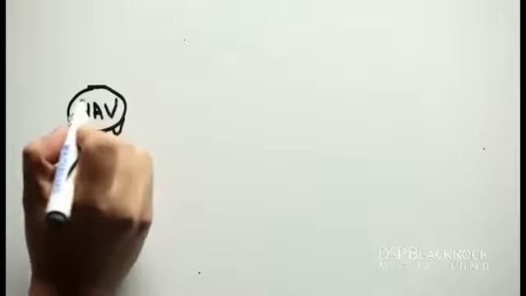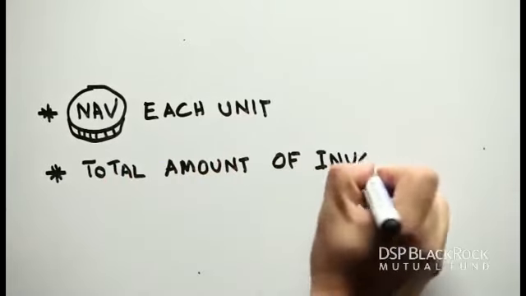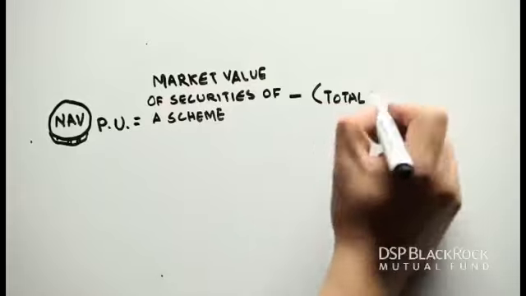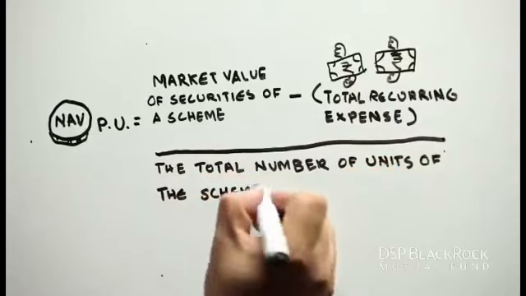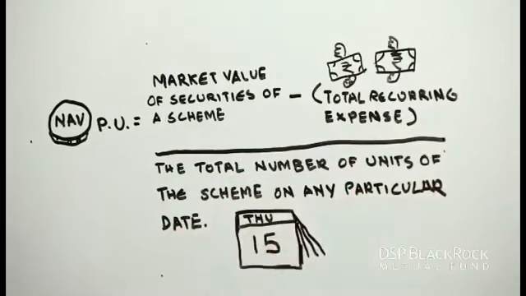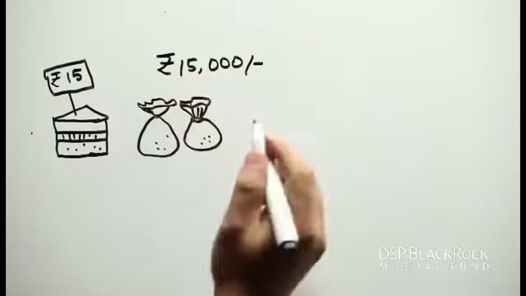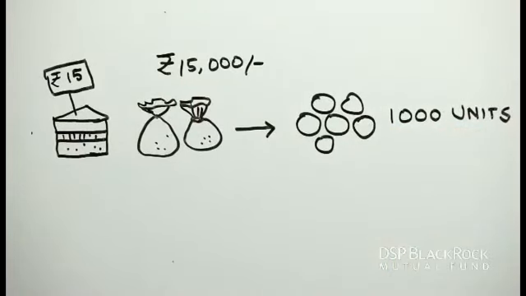The number of units that an investor can buy depends upon two factors: the NAV of each unit and the total amount of investment. Hence, the NAV per unit of a scheme is the market value of securities less total recurring expenses of the scheme divided by the total number of units of the scheme on any particular date. So, if the NAV is 15 rupees and the investor invests 15,000 rupees in the scheme, then he or she will be allotted 1,000 units. So basically, net asset value is the current market value of one unit of the scheme.